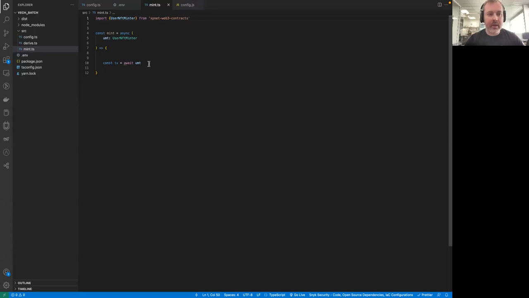We can continue. So as we have this UMT, this is a smart contract. We call it user NFT minter because it allows anyone to mint NFTs without any limitations. You don't have to be the owner of the contract. You don't have to have any special roles. Do not use this contract in production. This is something that we wrote just for testing purposes. And this is what we're going to use here.